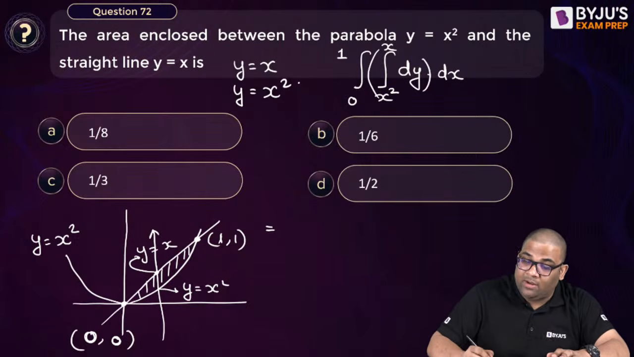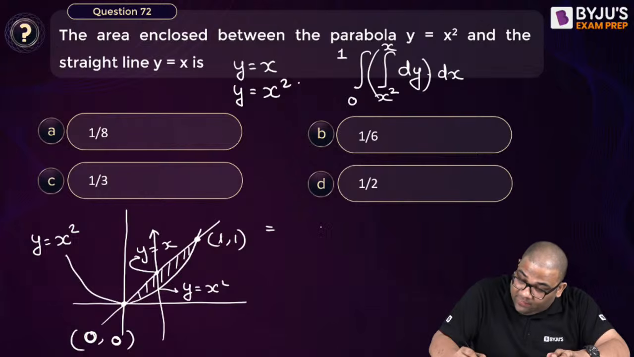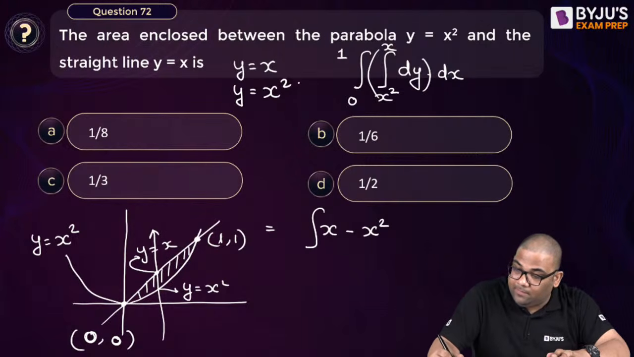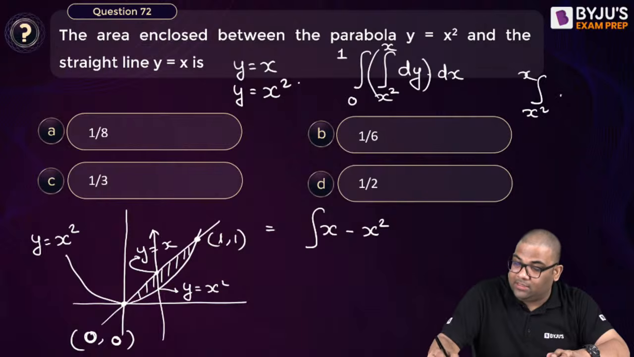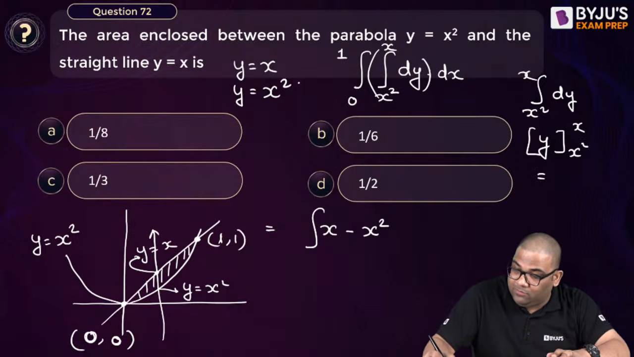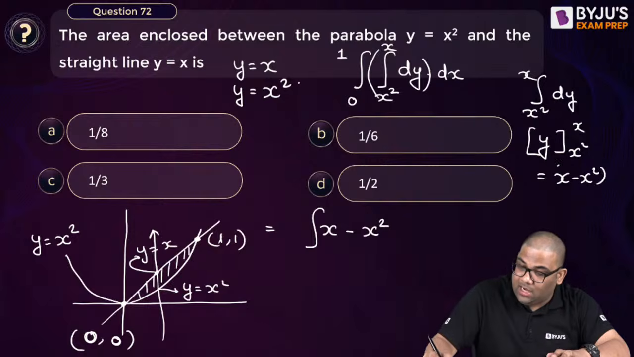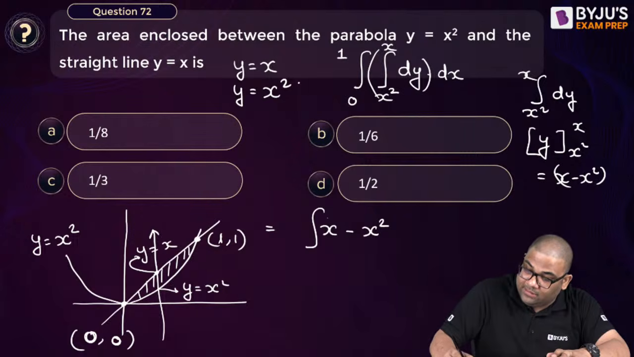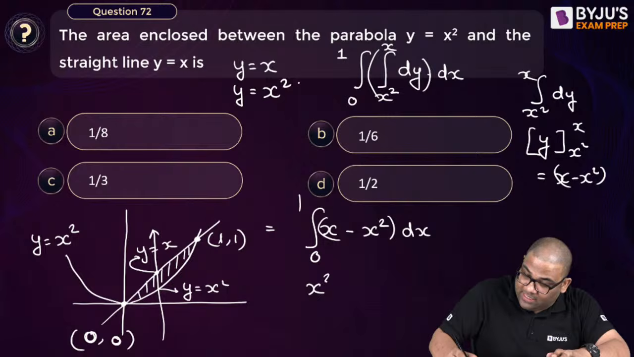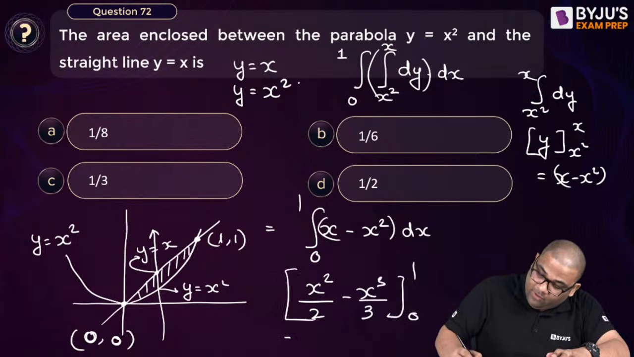So first, the dy integration will be y. I put the limit x minus x square. See, first do this integration. This will be y. The dy integration is y between x and x square. This becomes x minus x square. I'll put that here, and then dx. So 0 to 1. When I do this integration, x square by 2 minus x cube by 3. Now put the limits 1 and 0. You get 1 by 6.